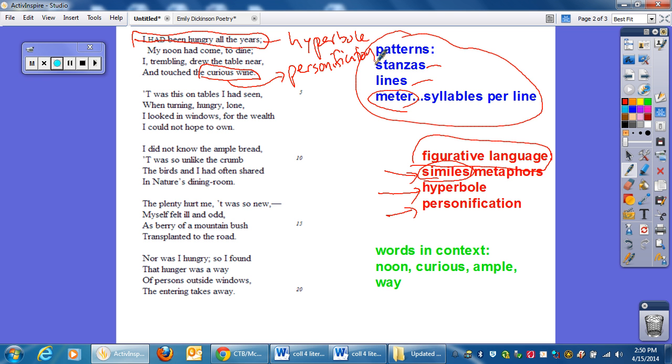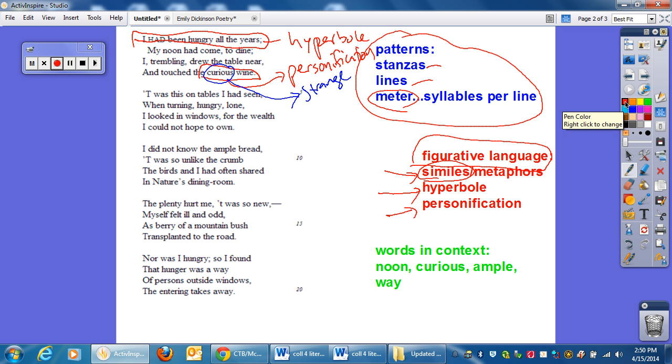But I also want to point out too, and this will be part of a later tutorial, curious in this case isn't like looking for knowledge, but rather talking about strange or causing curiosity. So, "'Twas on this table as I had seen, when turning hungry lone, I looked in the windows for wealth I could not hope to own."